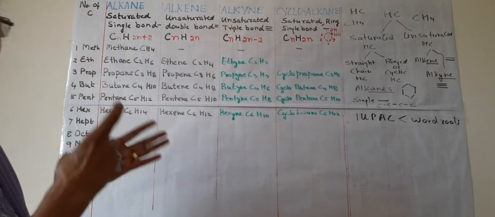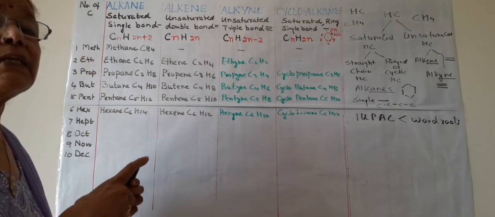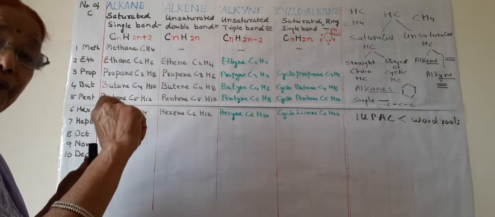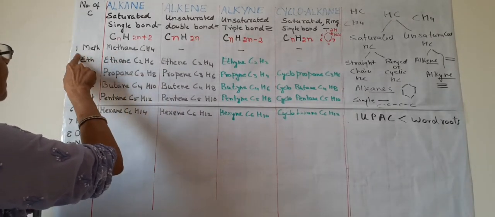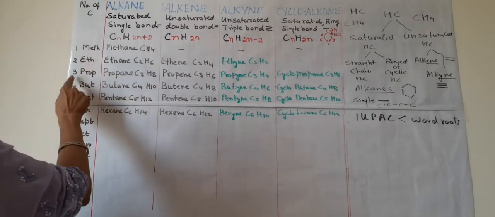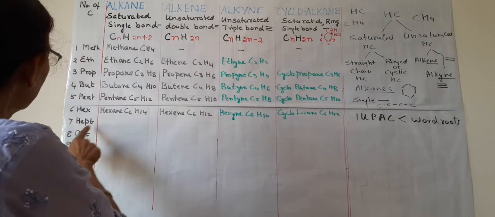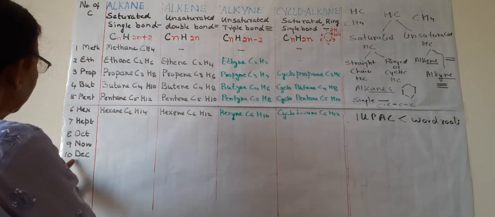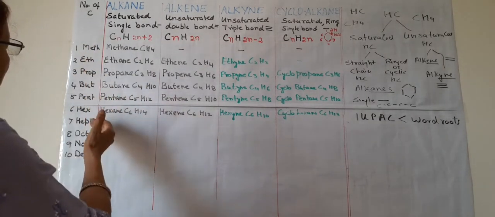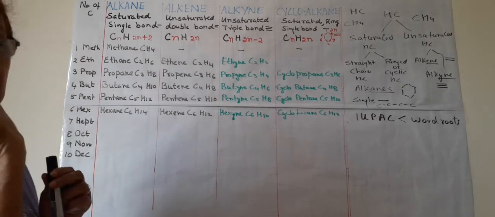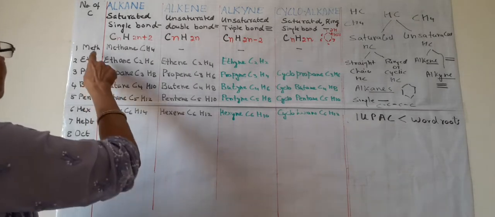It is like a prefix, or we call it word root. A prefix is written and spoken before the entire word. So 1 carbon, meth; 2 carbon, eth; 3, prop; 4, but; 5, pent; 6, hex; 7, hept; 8, oct; 9, non; and 10, dec. You remember this. Only 5 or 6, up to hexane or heptane, are asked in the exam, but the rest is the same. So you have to learn.